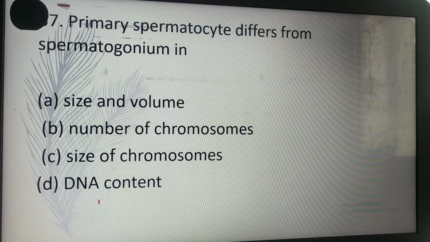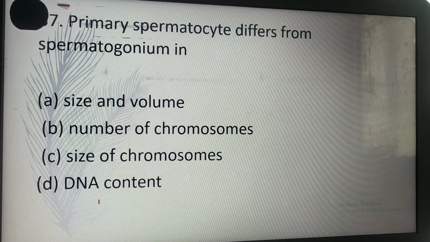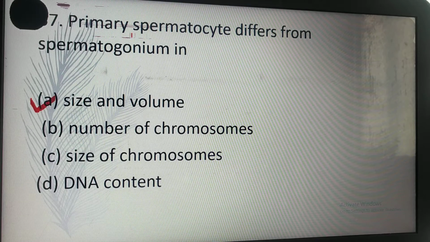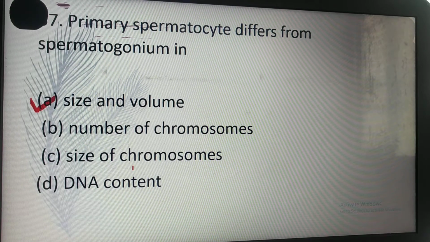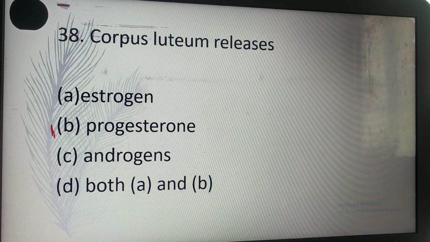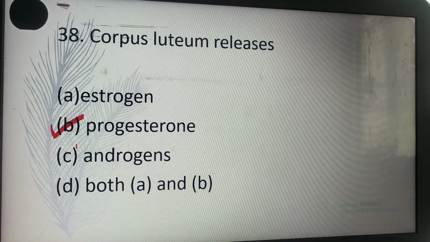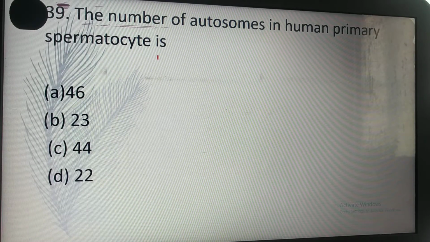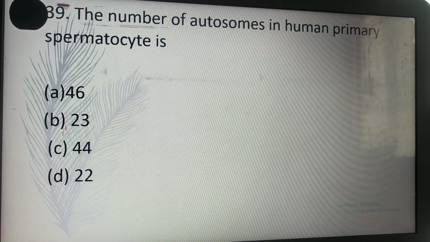Primary spermatocytes differ from spermatogonia in size and volume. A. Corpus luteum releases progesterone. The number of autosomes in a human primary spermatocyte is D. 22.